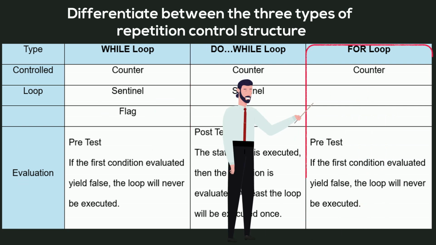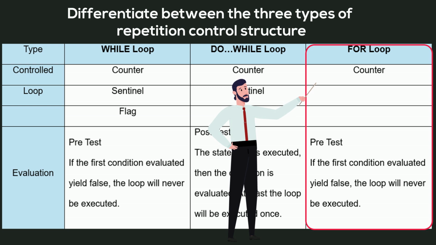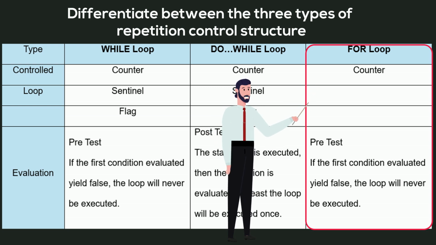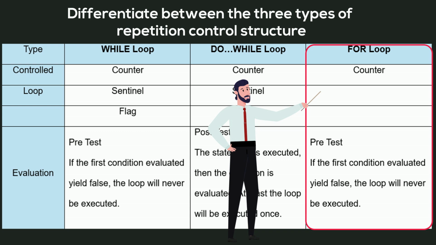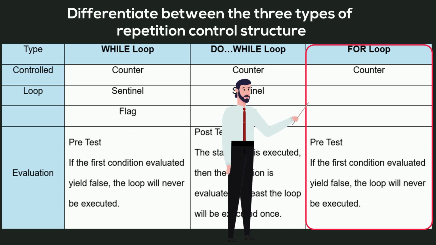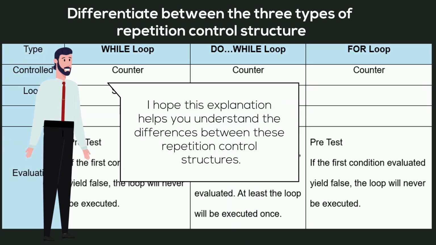Lastly, there's the for loop, which is similar to the while loop. It also uses a counter, sentinel, or flag for control and performs a pretest. If the initial condition evaluates to false, just like the while loop, the loop's body will not execute at all. I hope this explanation helps you understand the differences between these repetition control structures.